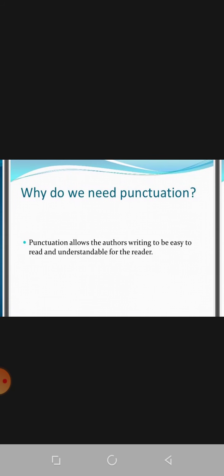Now, why do we need punctuation marks? Punctuation allows the author's writing to be easy to read and understandable for the reader. And all of you know that misuse of punctuation marks can create misunderstanding or confusion to the readers. Okay, so we should always use punctuation marks at proper place.